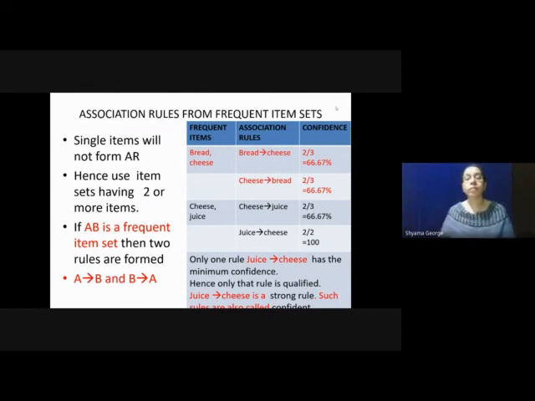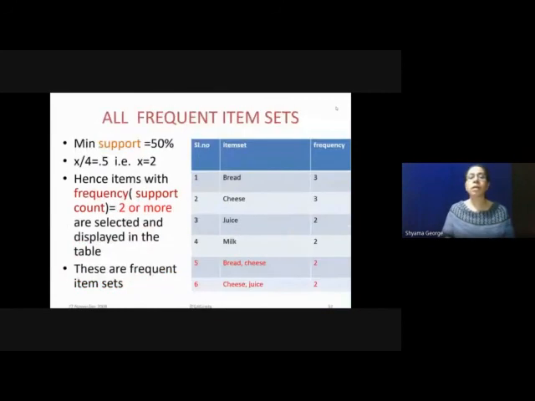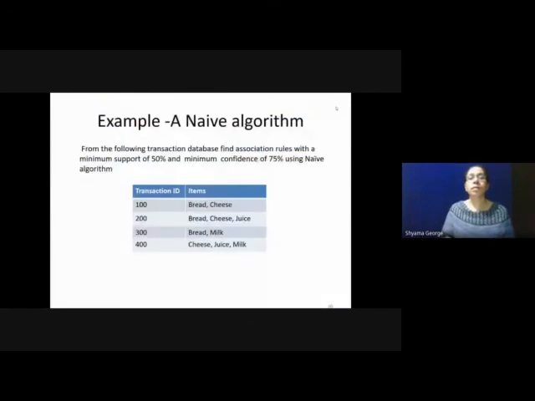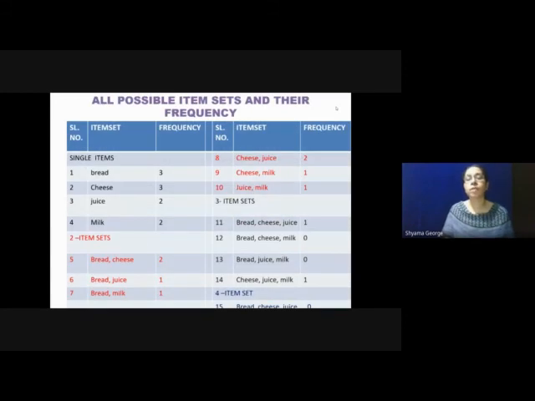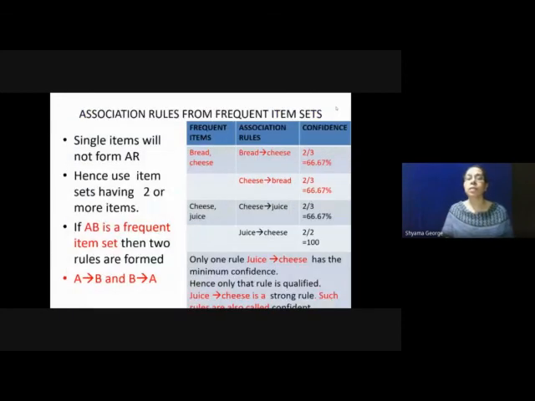In the problem, we are asked to find association rules with a minimum support of 50% and a minimum confidence of 75%. Out of these four rules, only one rule has the minimum confidence value. Only the rule juice gives cheese has the minimum confidence, hence only that rule is qualified. So juice gives cheese is a strong rule. Such rules are also called confident.